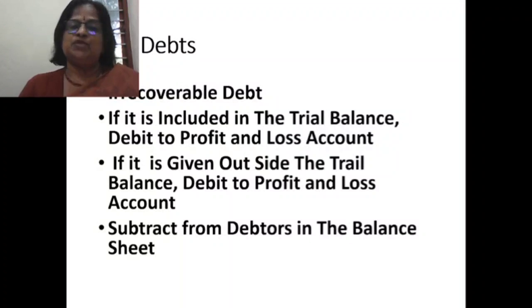And one more adjustment will be there, since it is appearing outside the trial balance. Two adjustments. One is in the trading and profit and loss account, and the other is in the balance sheet. So the first one is that it will be debited to profit and loss account. The second adjustment is that it will be subtracted from debtors in the balance sheet.